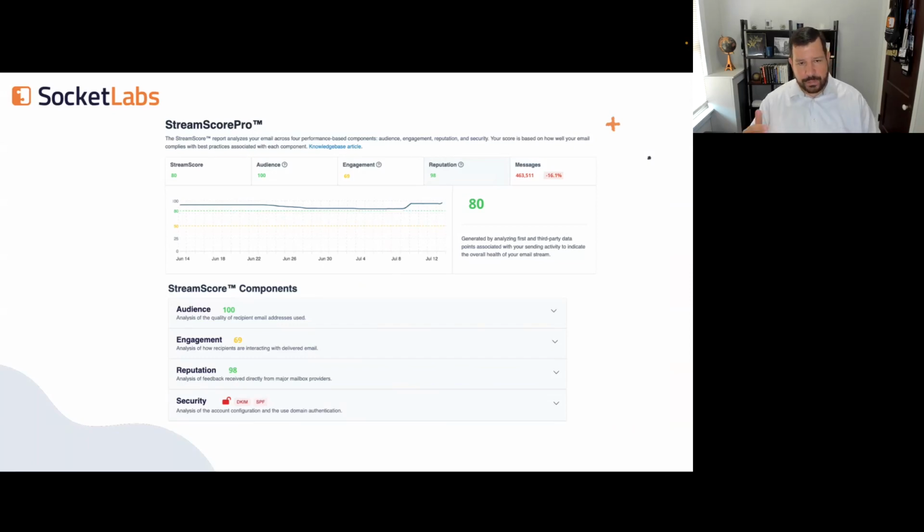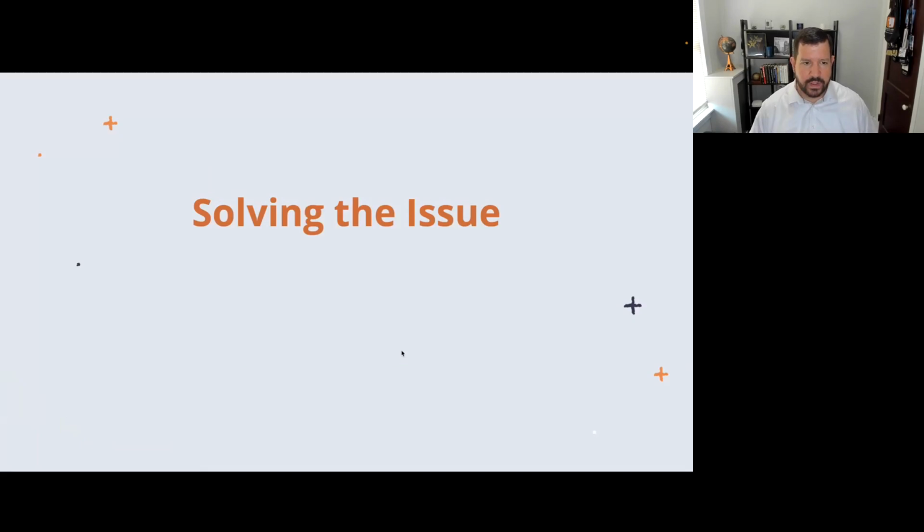So our reputation score kind of tells the story here, where there was a slight decrease, where the reputation score kind of went down to around the 80s, and then kind of came back up. And over time, as they kind of solved some of the issues, we saw a restoration of the data. We saw a restoration of deliverability ultimately.